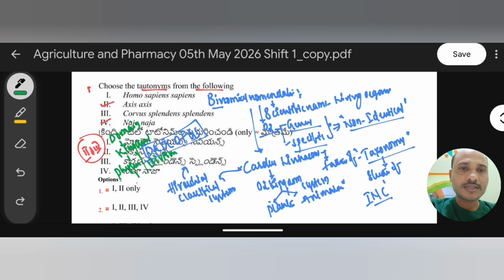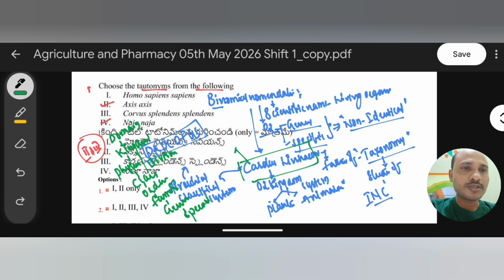C means class. O means order. F means family. G means genus. S means species. So various groups of organisms are classified by this hierarchical classification system, also proposed by Carolus Linnaeus.